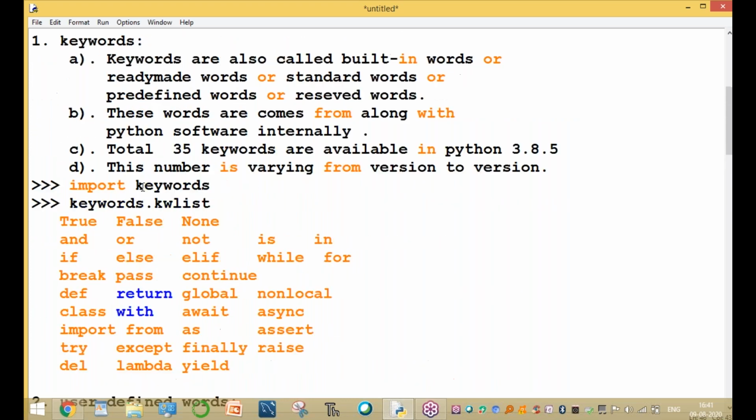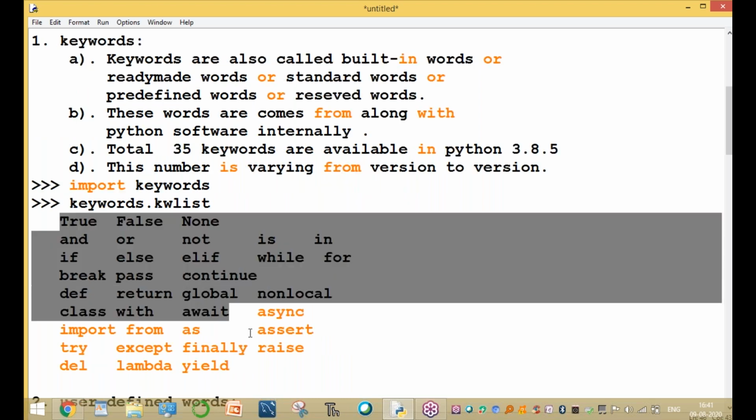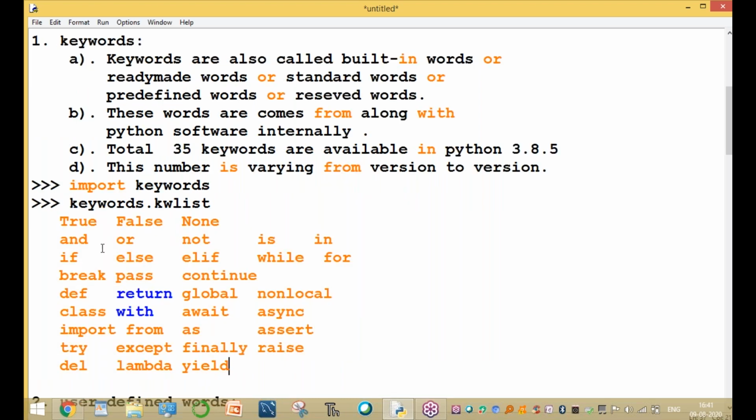This is for the words topic. Two types: keywords and user defined. There are 35 important keywords. These are 35 words, each with a special meaning. I will explain them one by one. Within 5 minutes this is completed.